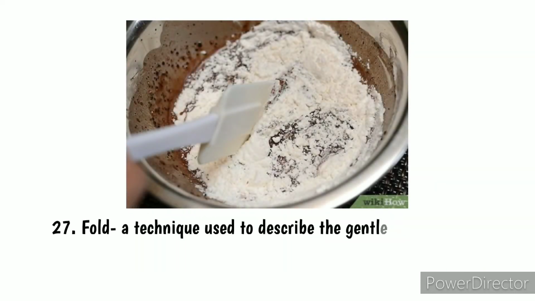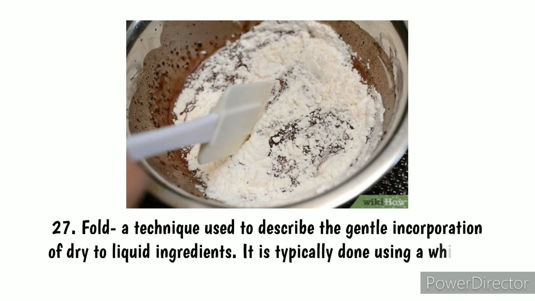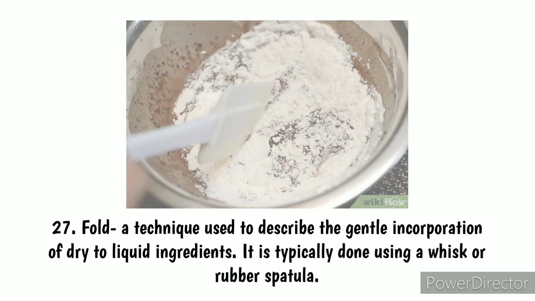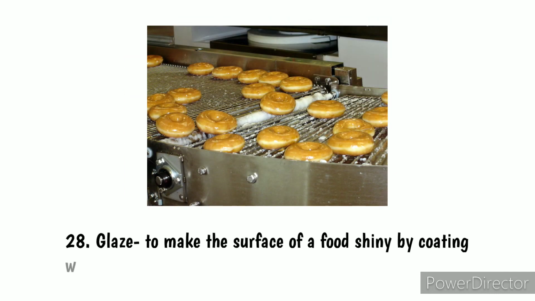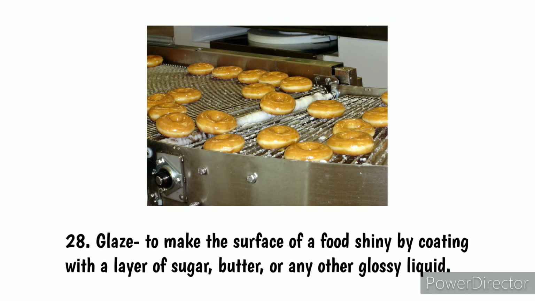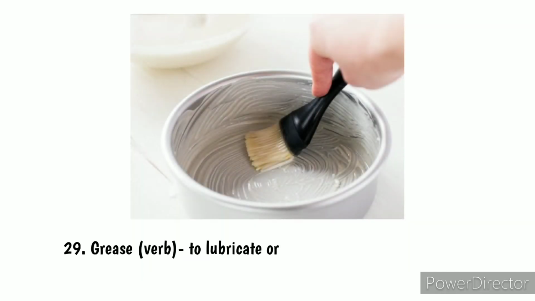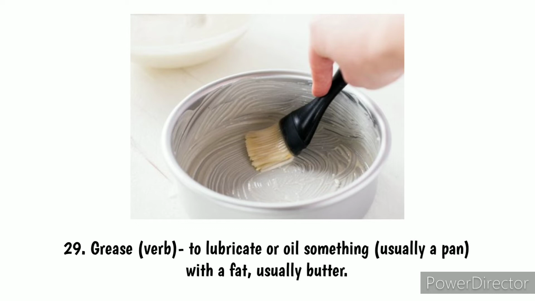Number 27. Fold, a technique used to describe the gentle incorporation of dry to liquid ingredients. It is typically done using a whisk or rubber spatula. Number 28. Glaze, to make the surface of a food shiny by coating with a layer of sugar, butter, or any other glossy liquid. Number 29. Grease, a verb, to lubricate or oil something, usually a pan, with a fat, usually butter.